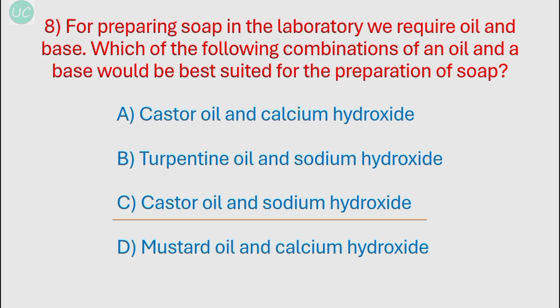And mustard oil and calcium hydroxide. So again, calcium hydroxide cannot be used, and mustard oil is kind of a hot oil which causes sensitivity or irritation to the skin. Okay, and anyways, calcium hydroxide cannot be used for soap making. So the correct option over here is C, that is castor oil and sodium hydroxide.